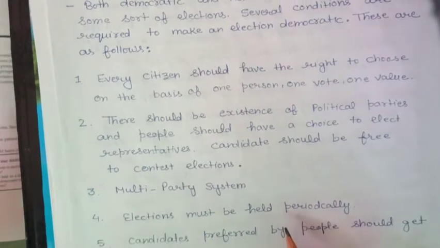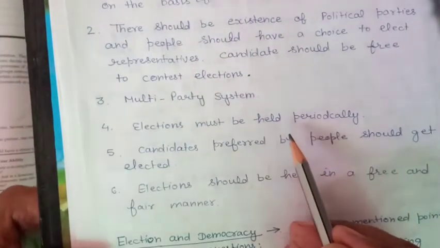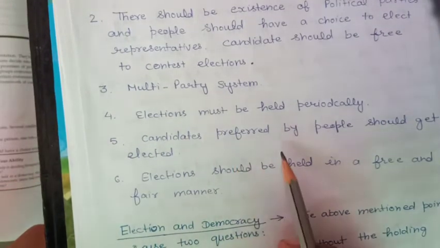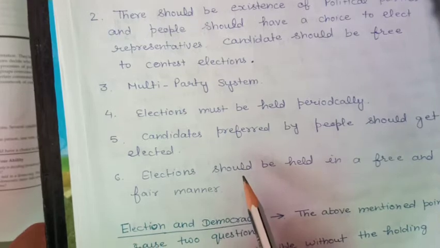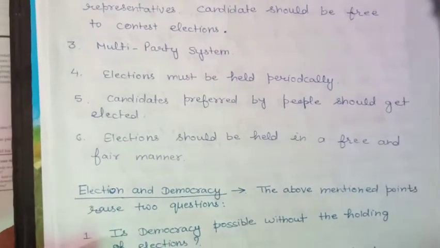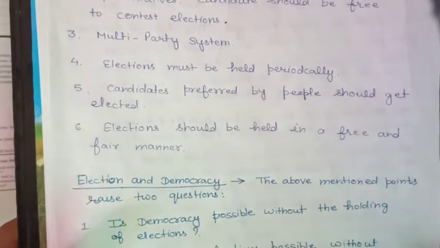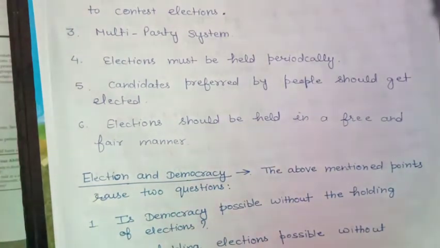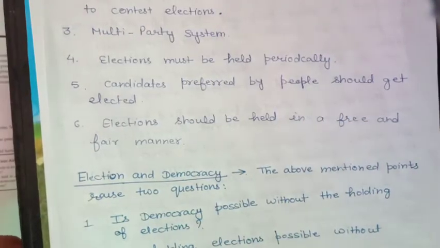Elections must be held periodically, like in India, where our general elections are held every 5 years. Candidates preferred by people should get elected, and elections should be held in a free and fair manner. It means that no bribe is used by the candidate during the election time. The code of conduct which is prepared by the Election Commission must be followed by each and every political party. So these are some essential conditions which make an election democratic.